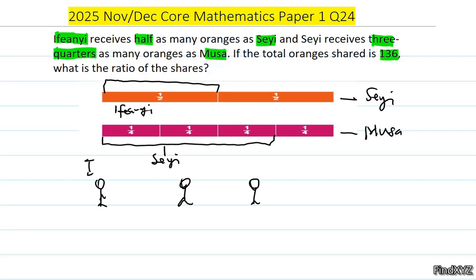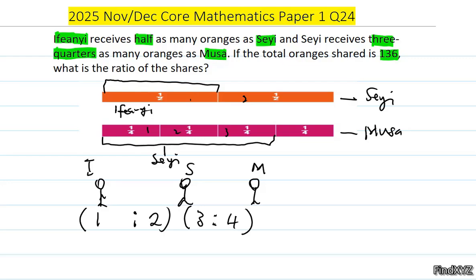I for Ifeanyi, S for Seyi, and M for Musa. Let's count. Seyi has been divided into 2, and Ifeanyi is getting 1 of it. So it's 1 and 2. At any point in time, if Seyi is getting 2, half of 2 is 1. So this is for the first analysis. Then the second part, let's count the number of parts Seyi will get: 1, 2, 3. If Seyi is getting 3, what will Musa get? Musa is getting the whole thing, which is 4.